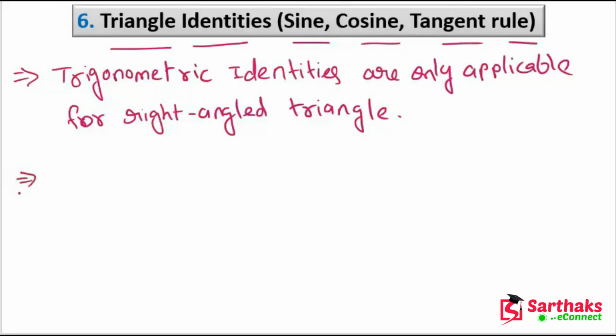But now we have some identities which are applicable for all the triangles. So those identities are called triangle identities.